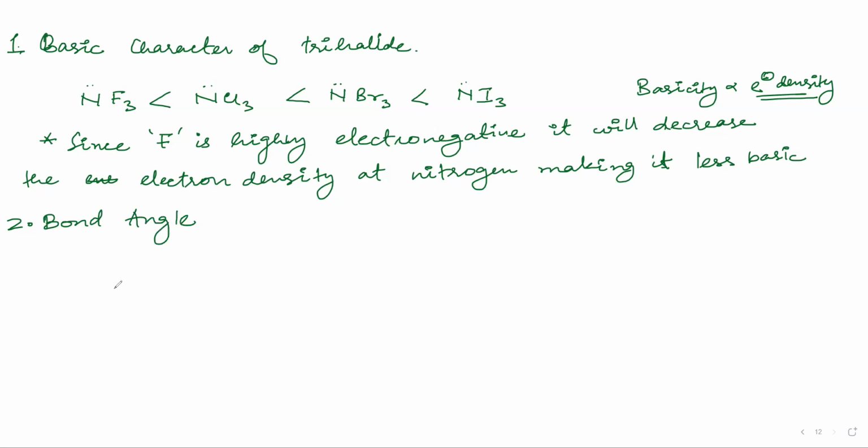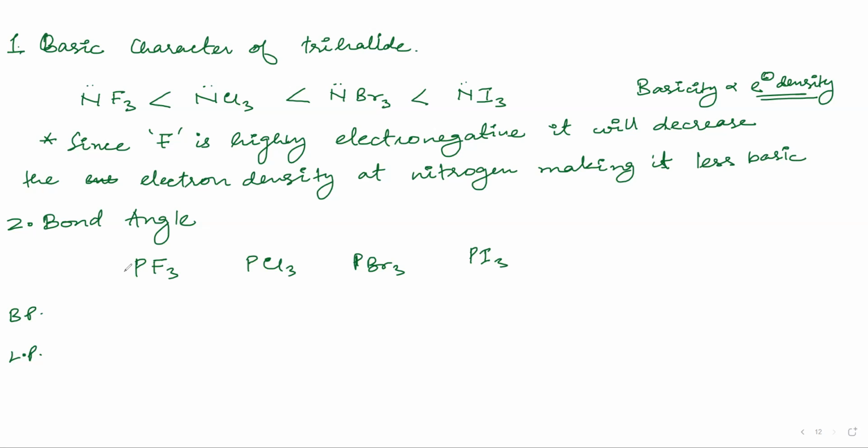So for bond angle, what we will see about the phosphorus: bond pair and lone pair. So PF3, then you have PCl3, then PBr3, and after that you have PI3. When we see the bond pair, and we will see the lone pair. So bond pair is how many surrounding atoms?